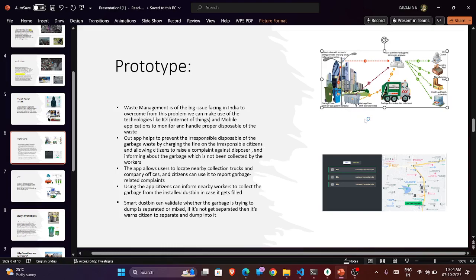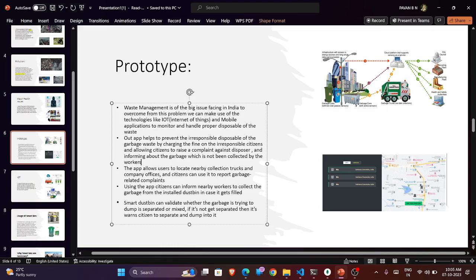When I talk about IoT, everything is connected to the internet. Here, there are multiple dustbins installed on the roads, which are called smart dustbins. Whenever a smart dustbin gets filled to nearly 90%, it automatically sends notifications to the nearest garbage trucks so they can come and collect on time. This is very helpful for citizens, as it prevents infections and mosquito development because the garbage is cleaned and disposed of on time.